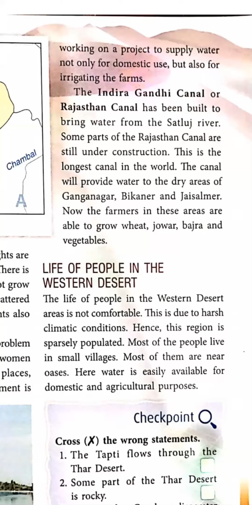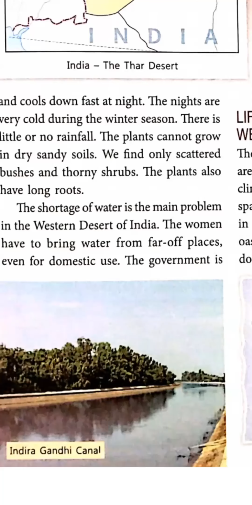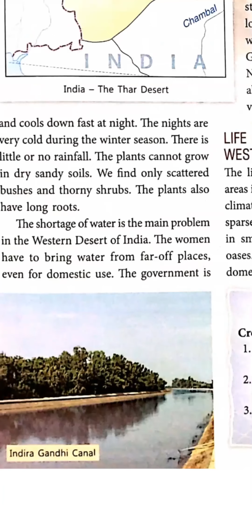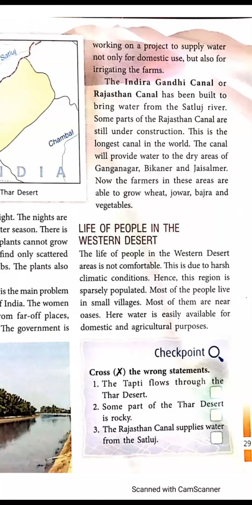The Indira Gandhi Canal or Rajasthan Canal has been built to bring water from the Satluj River. I have shown you the location of the Satluj River also. Some parts of the Rajasthan Canal are still under construction.